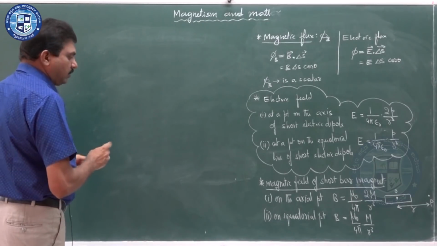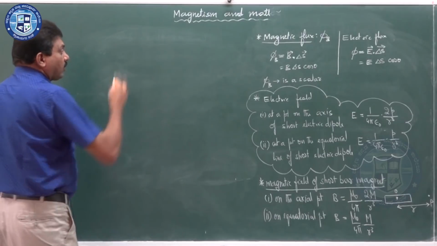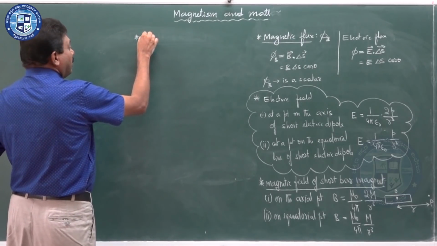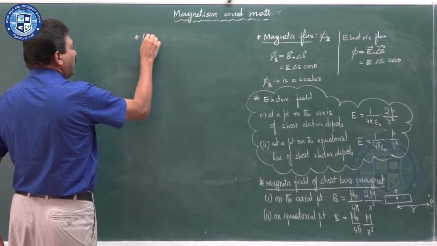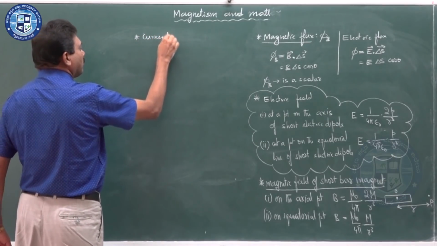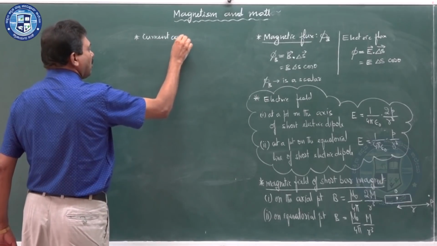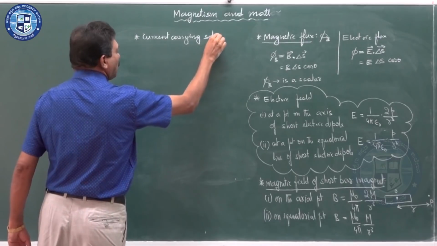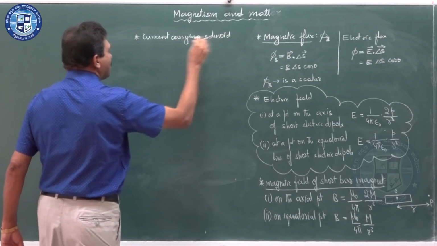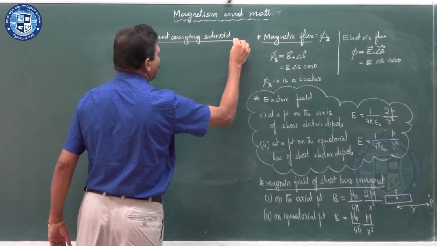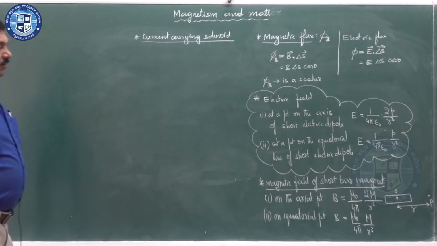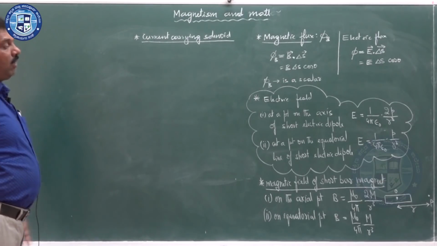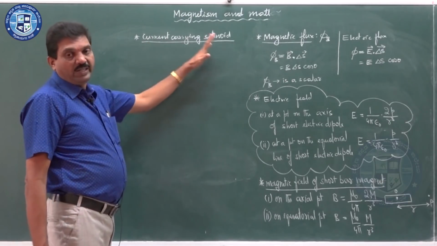Now, let us move on to the current carrying solenoid. Why am I taking this current carrying solenoid here?